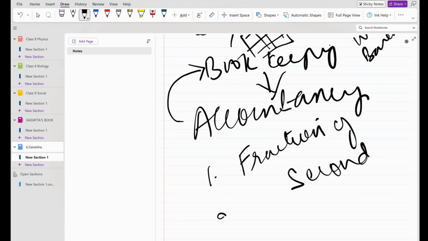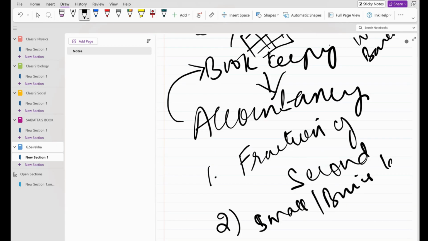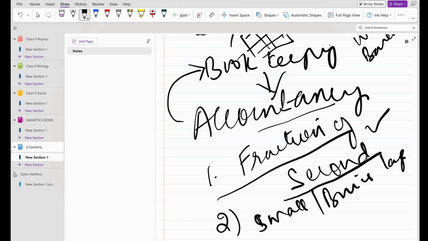Right, ma'am. And the second one is, whatever the business may be, small or large, if an owner comes and asks a question, you must be able to tell the answer immediately, within a fraction of a second. That is one of the objectives of accountancy.